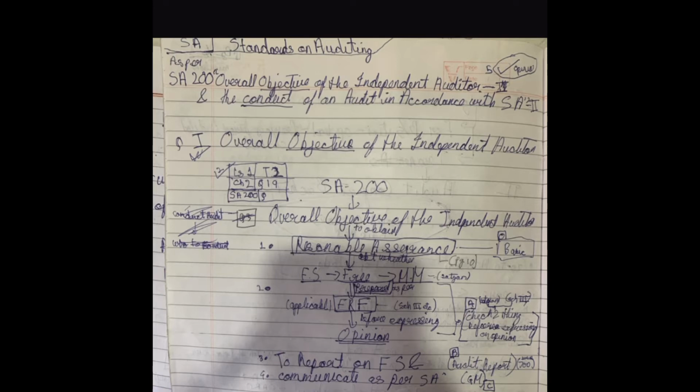So our overall objective of independent audit was to give opinion, but before giving opinion we need to have reasonable assurance that financial statement are free from material mistake. Then report on financial statement that financial statement are true and fair or qualified, depending on the situation, and then communicate the report as per standards on auditing.